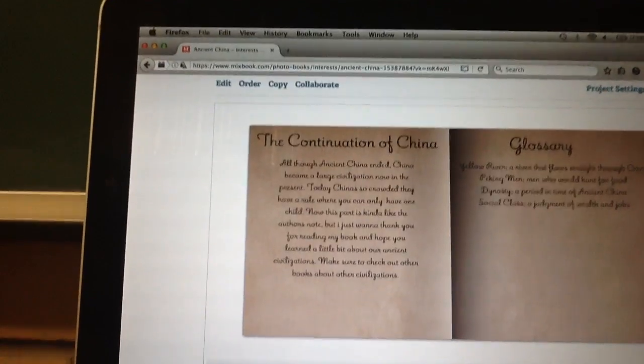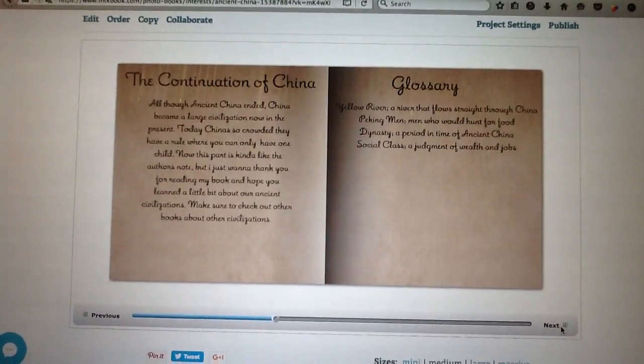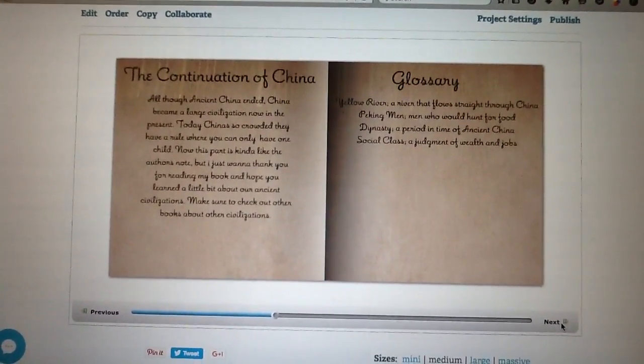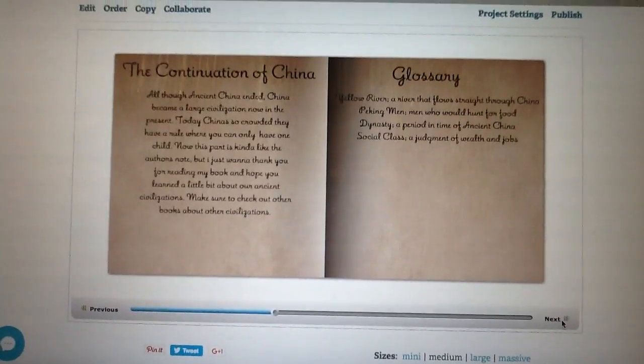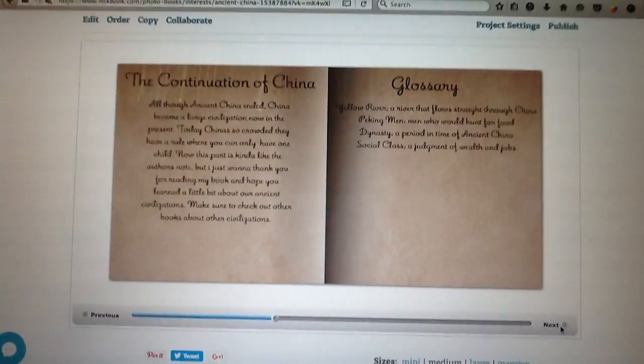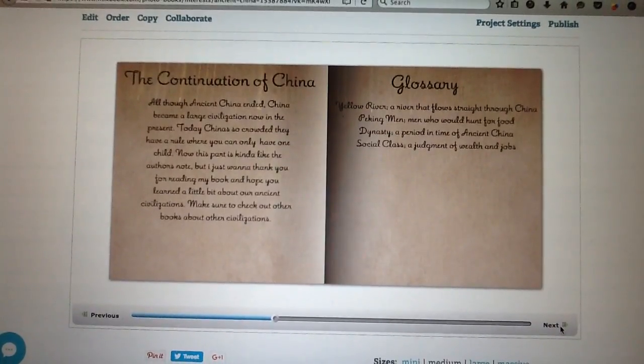Glossary. Yellow River, a river that flows straight through China. Peking man, who hunted for food. Dynasty, a period in time of ancient China. And social class, a judgment of wealth and jobs.